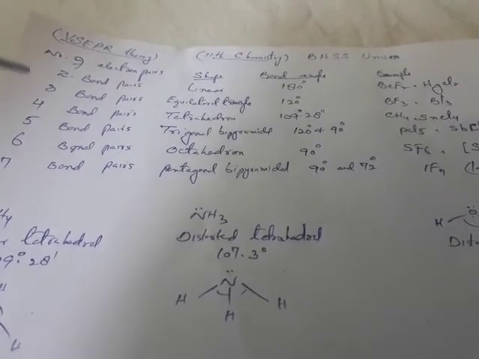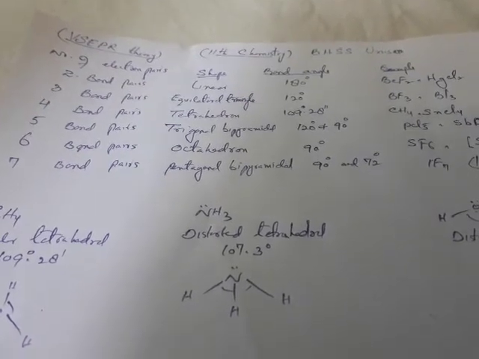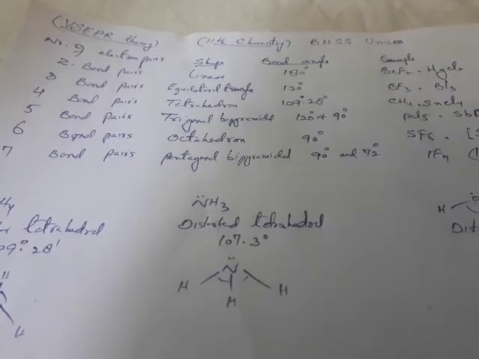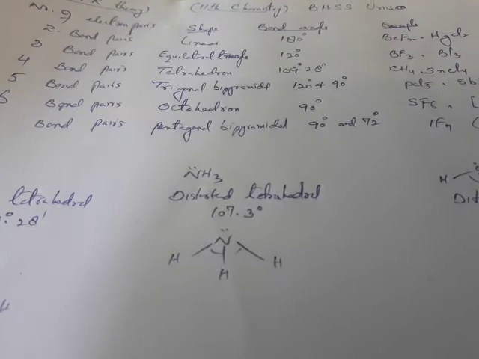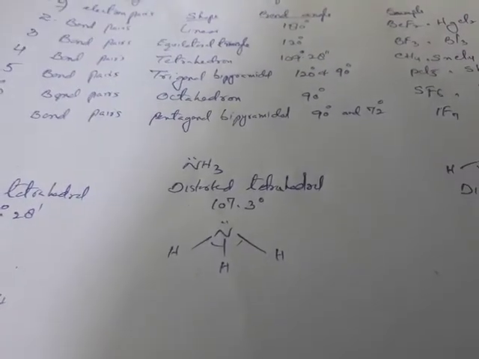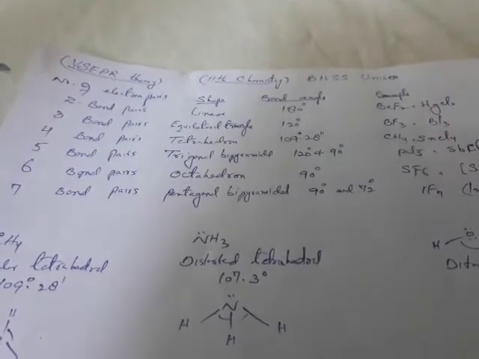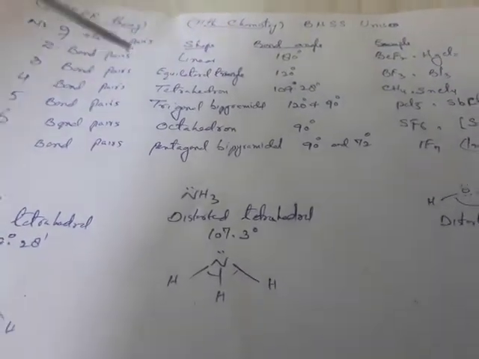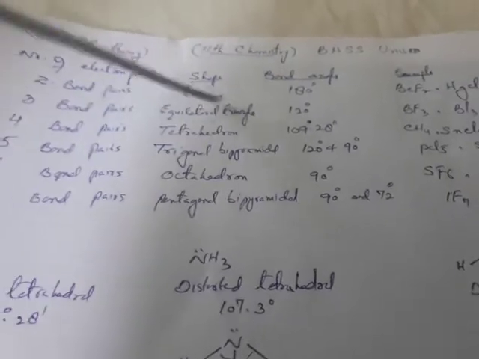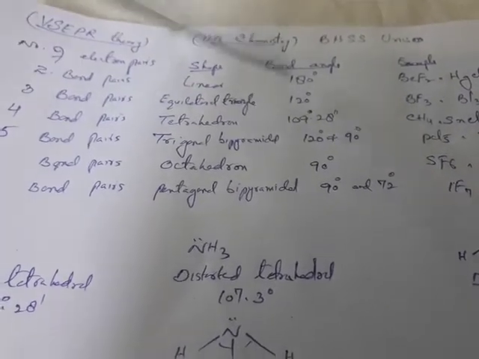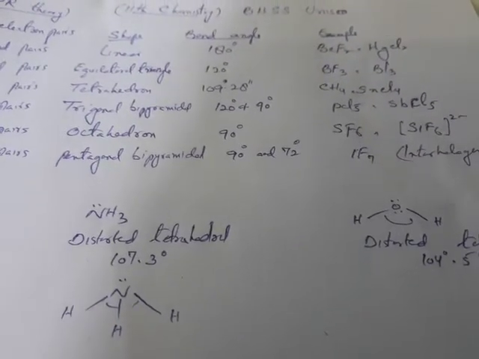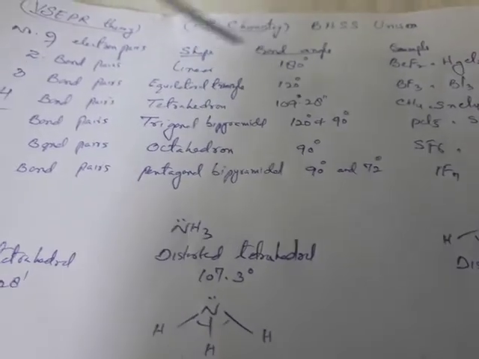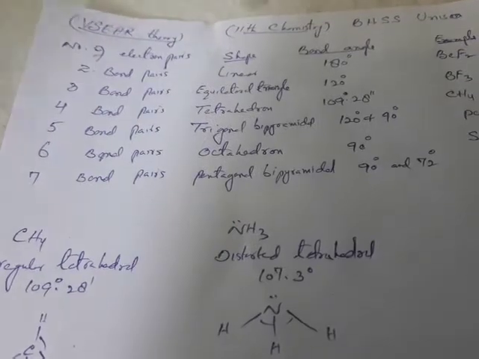Now, if the central atom in a molecule bears only bond pairs, then it will have a regular geometry, or a regular shape, and the particular shape will depend upon the number of bond pairs. For example, if I have only two bond pairs, the molecule will have a linear geometry, and the bond angle will be 180 degrees. Examples are beryllium fluoride and mercury chloride. These are examples of linear molecules having two bond pairs.